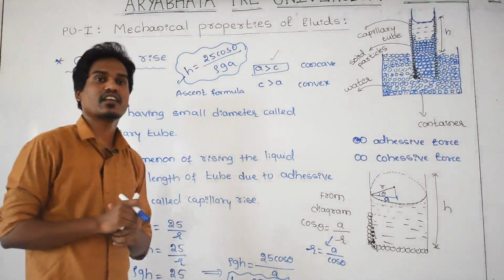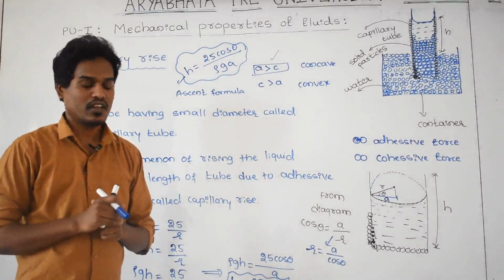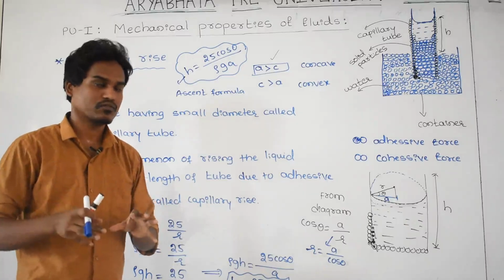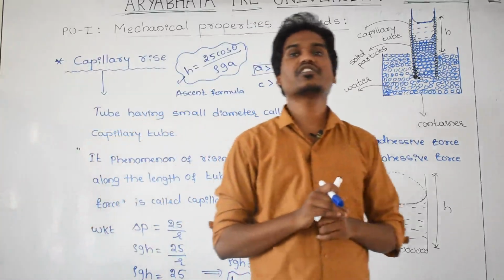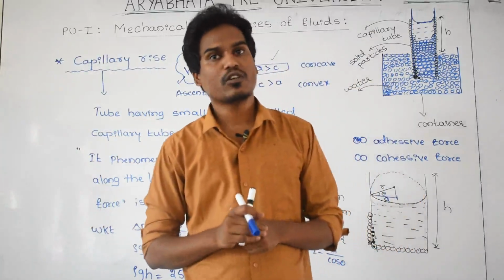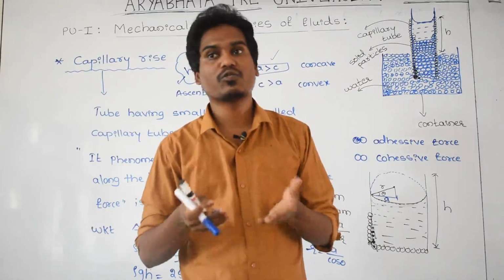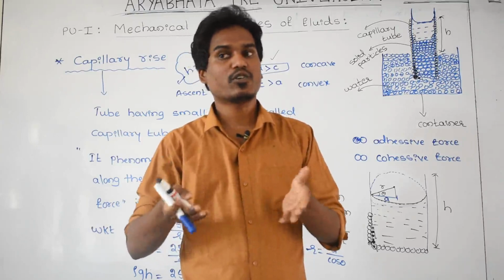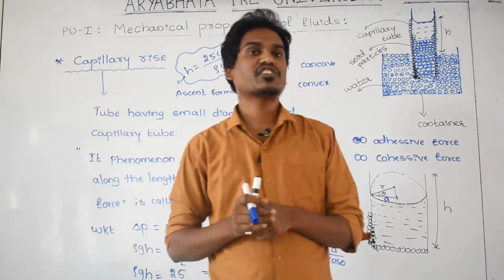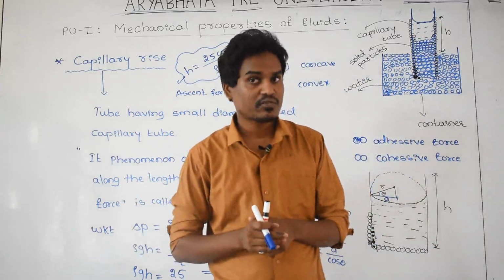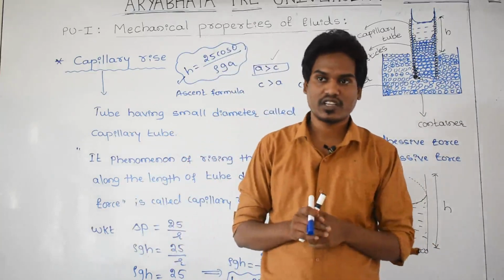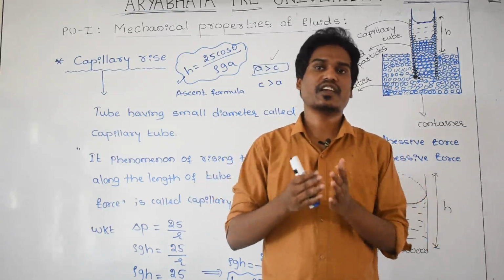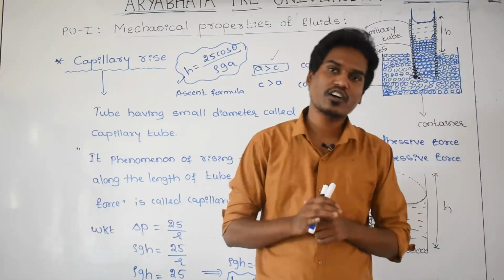Another concept: detergents and surface tension. While washing dirty clothes, you add detergent powder to the liquid. After adding it, what happens? The surface tension of the liquid decreases. If the surface tension of the liquid decreases, then the clothes become wetted. As a result, we can very easily wash dirt from the clothes.